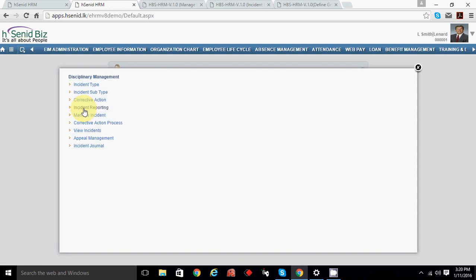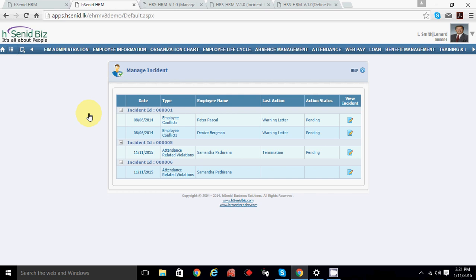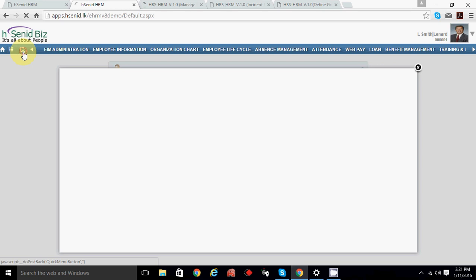So once you apply for incident reporting, the respective person, let's say the supervisor or HR admin, can log into manage incident. How does that configuration happen? Backend, I think.